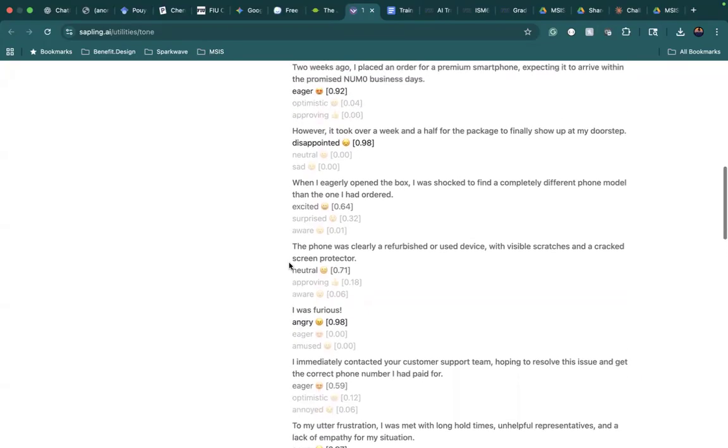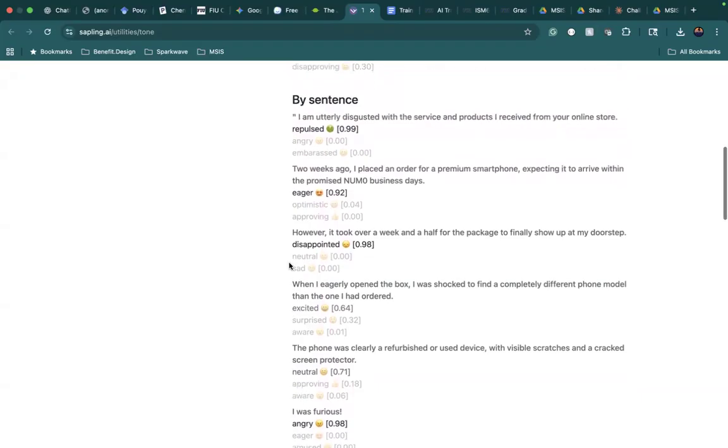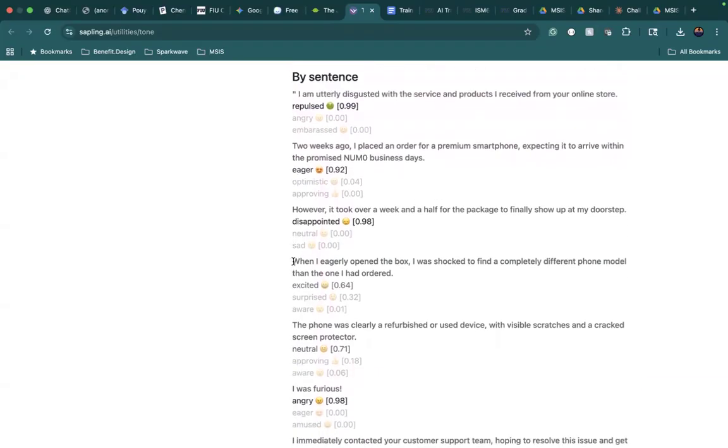For the most part, they do a pretty good job of extracting what the tone of the sentence is. But for example, the one that I just talked about, "When I eagerly opened the box," that one probably shouldn't be excited because it says they were shocked to find a completely different phone model. That should be negative. So that's one instance of how the tone analyzer is missing the mark a little bit.